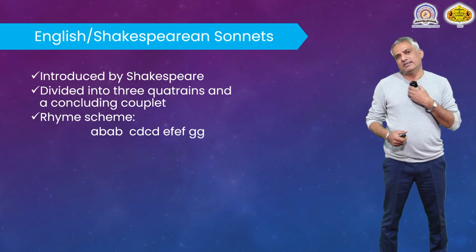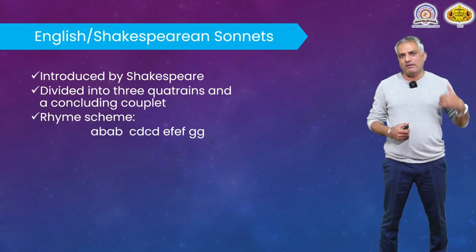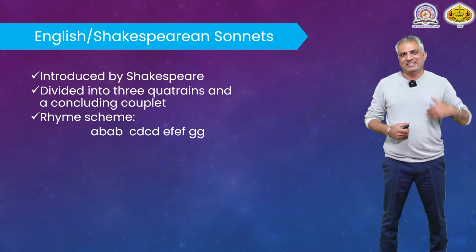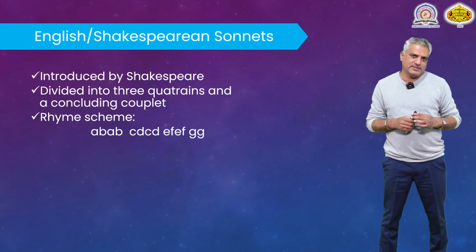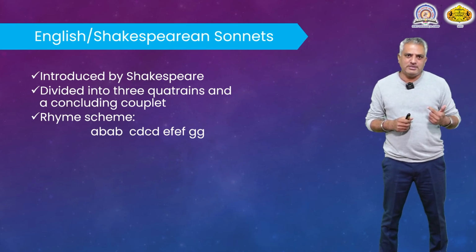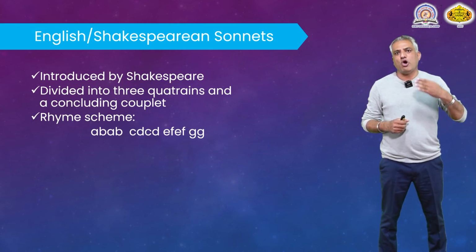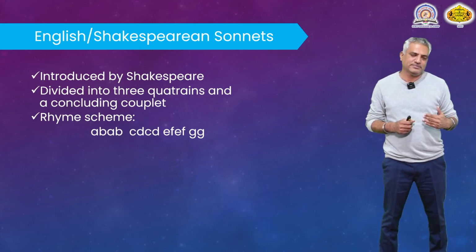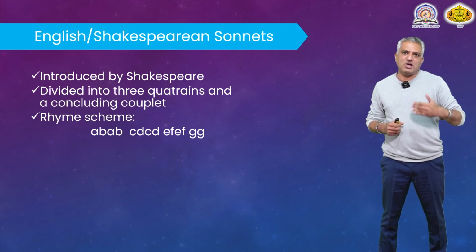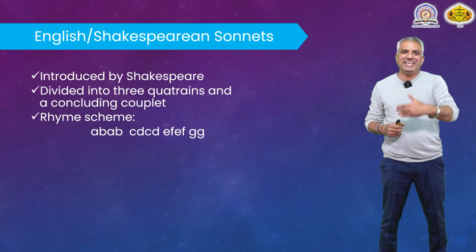Now, just as the Italian sonnet is divided into two halves, this Shakespearean sonnet is divided into 4 parts. Italian sonnets are divided into 2 parts, but Shakespearean sonnets are divided into 4 parts, that is 3 quatrains. A quatrain is a stanza of 4 lines. So, 3 quatrains means 12 lines and a concluding couplet.